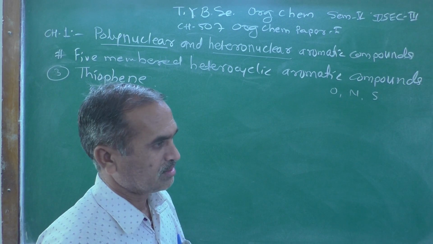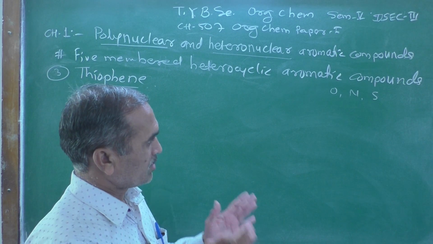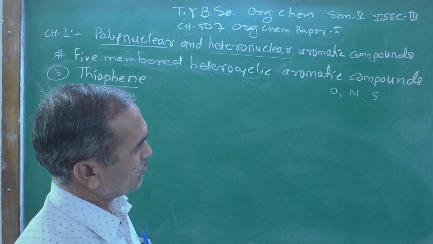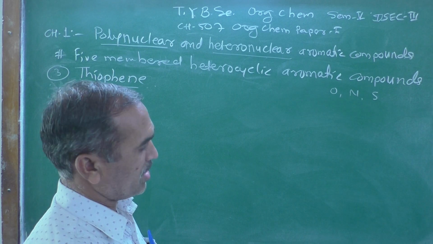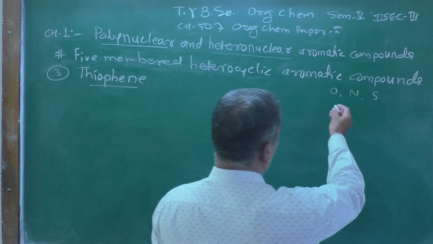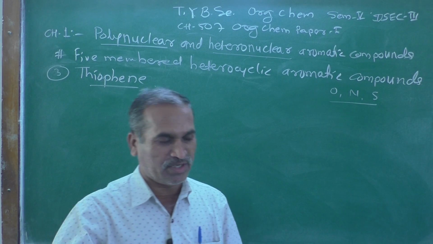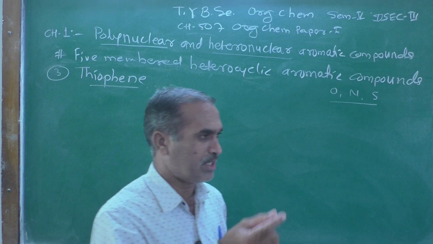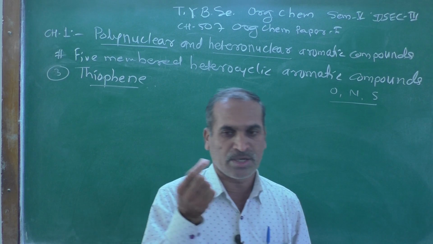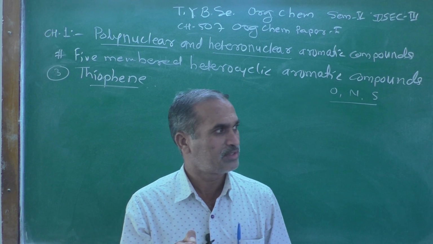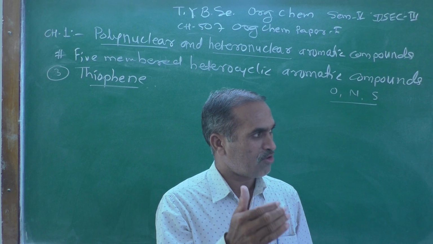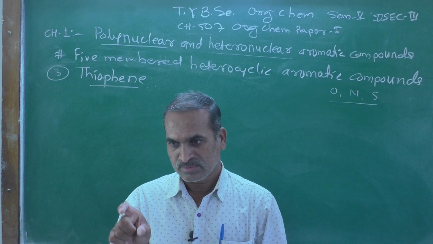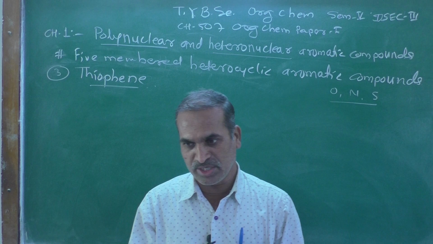If you discuss the aromaticity of these 3 compounds, which one is more aromatic in nature, and if you remember the electronegativity of these 3 elements: electronegativity is the power, a measure of attraction of electrons towards itself, is known as electronegativity.